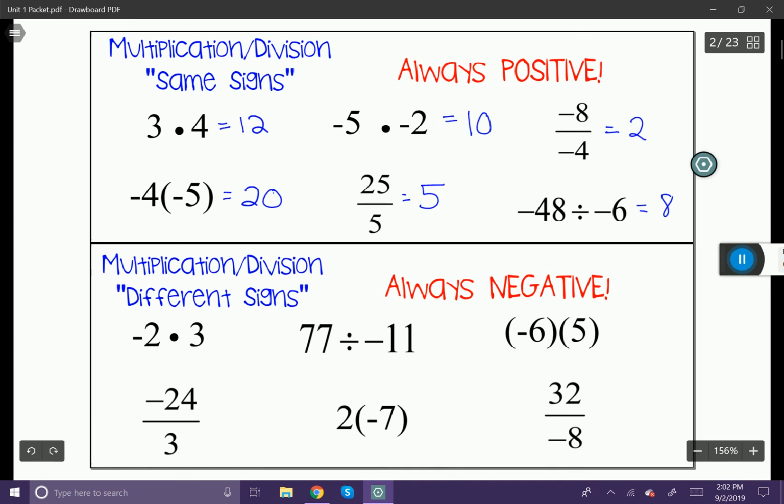Now, here's the other one. Now we're working again with multiplication and division, but this time the signs are different. One's going to be positive and one's going to be negative. So when you have that case, the answer is always going to be negative.